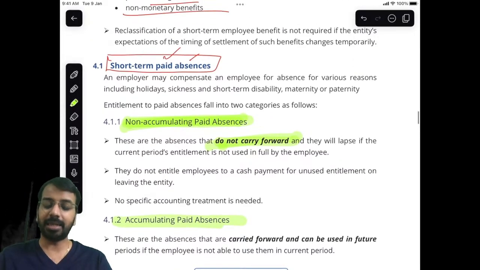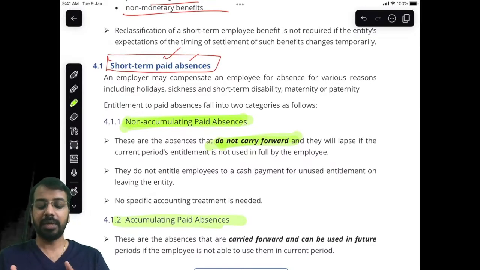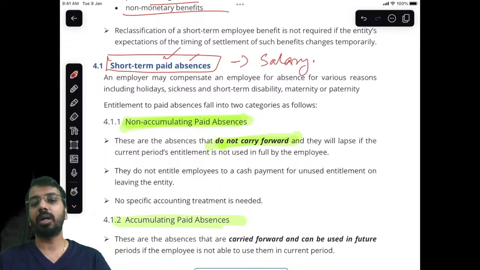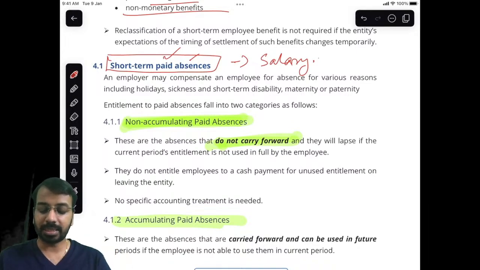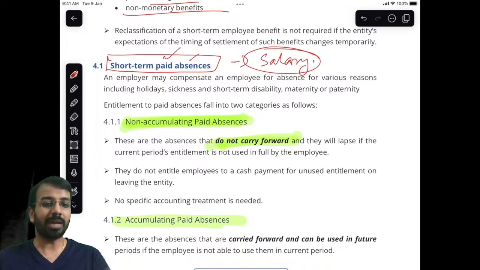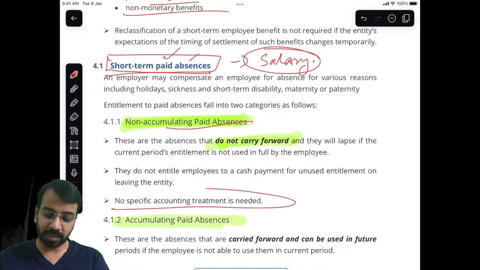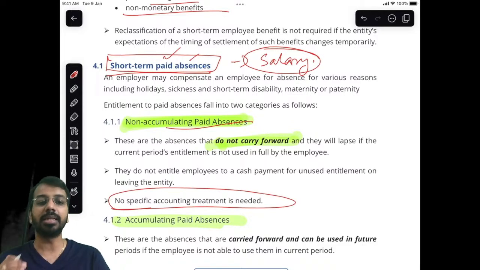See, if I cannot carry forward the leaves, and I will not get cash in the future, what does that mean? This is indirectly covered by my monthly salary. Whether or not the employee takes the leave, my salary amount is not going to change. What I pay to the employee does not change. So this is a short-term paid absence, and this is non-accumulating. No specific accounting treatment is needed in this case.